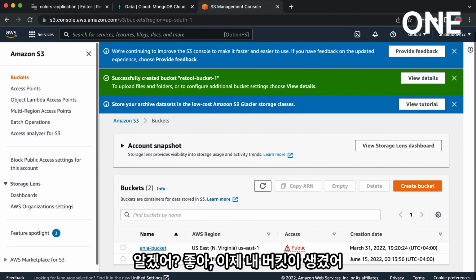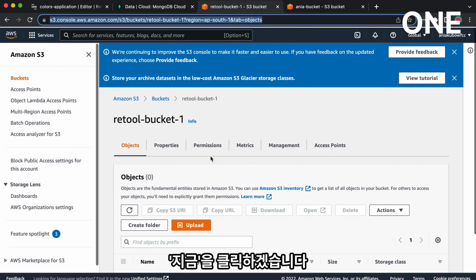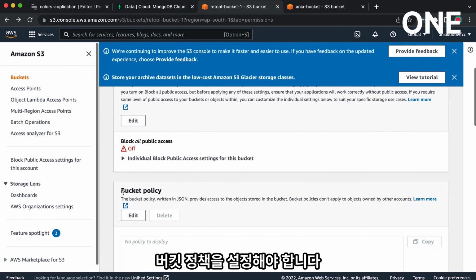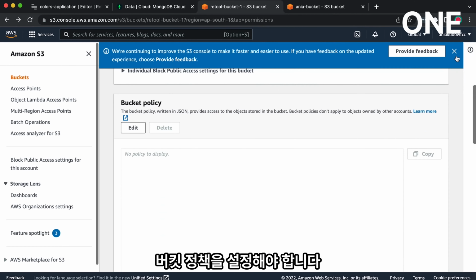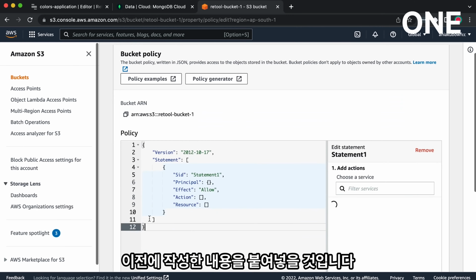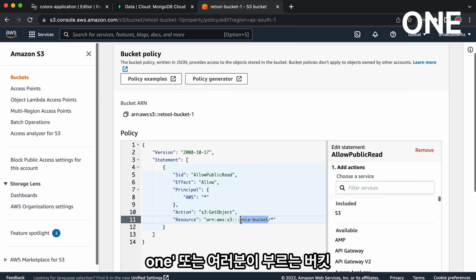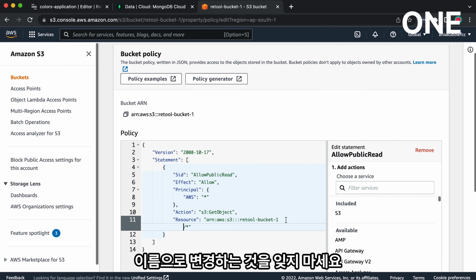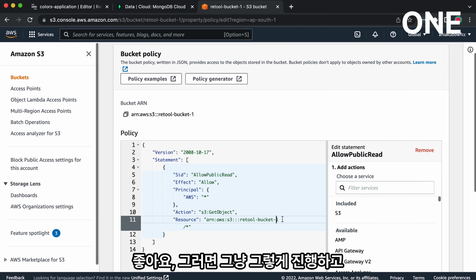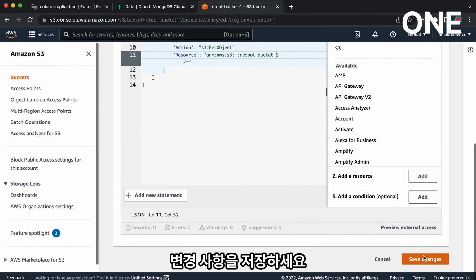Okay, so there we go. There is my bucket. Let's go ahead and click that. Now under permissions, I'm going to have to put in a bucket policy. So I'm just going to edit this and paste in this I've written before, making sure to change this to retool bucket 1 or whatever you call your bucket. Okay, so just go ahead and do that and save the changes.